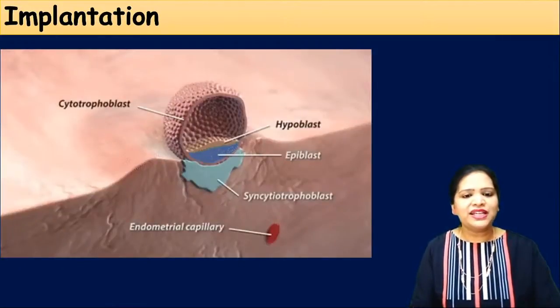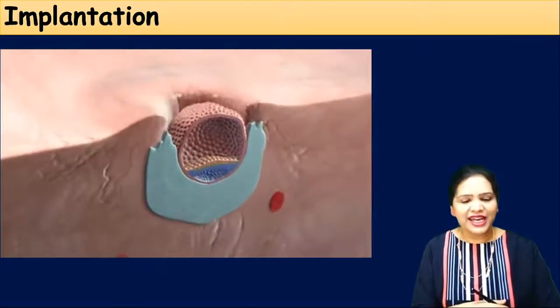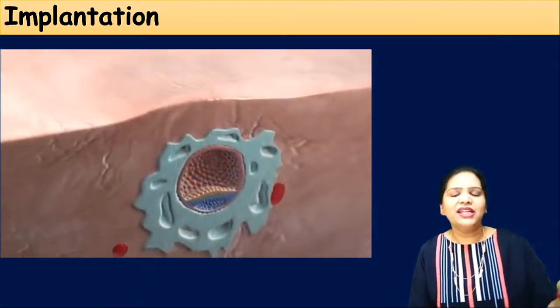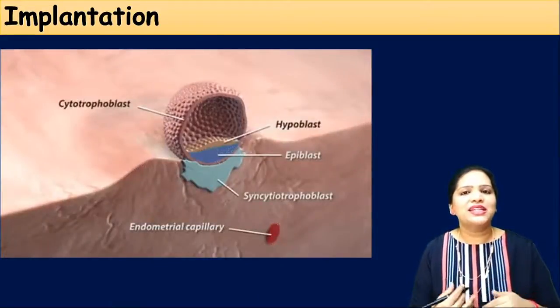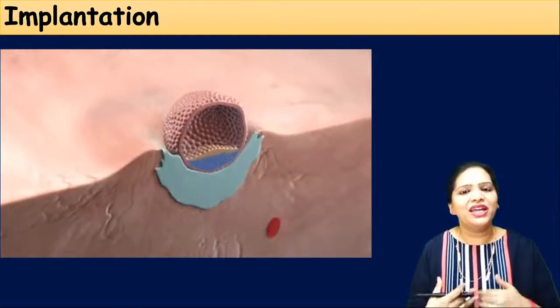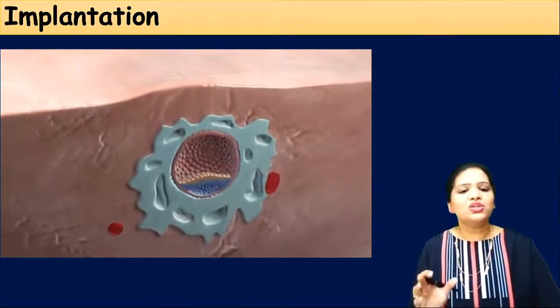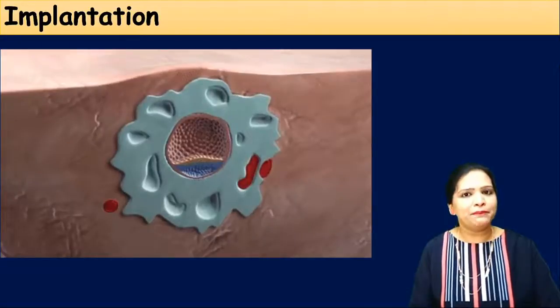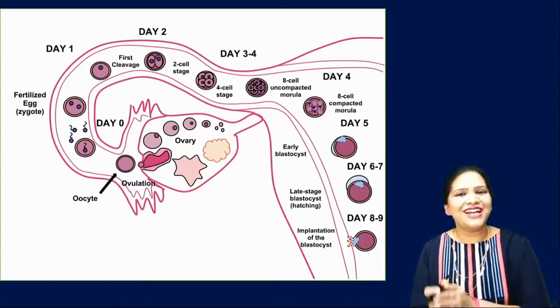So because of the cleavage, the cell enters inside. The cell enters inside, and finally the endometrium closes from outside, and whatever cells are present inside start rapidly dividing and produce the embryonic development. So this process is called implantation. Clear? Fine. So this is the overall whatever we have seen in this lecture, blastulation and implantation.